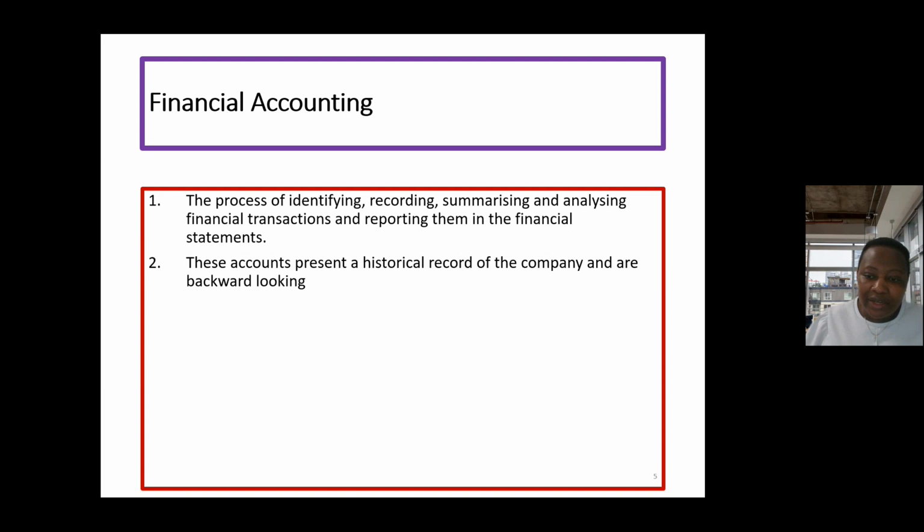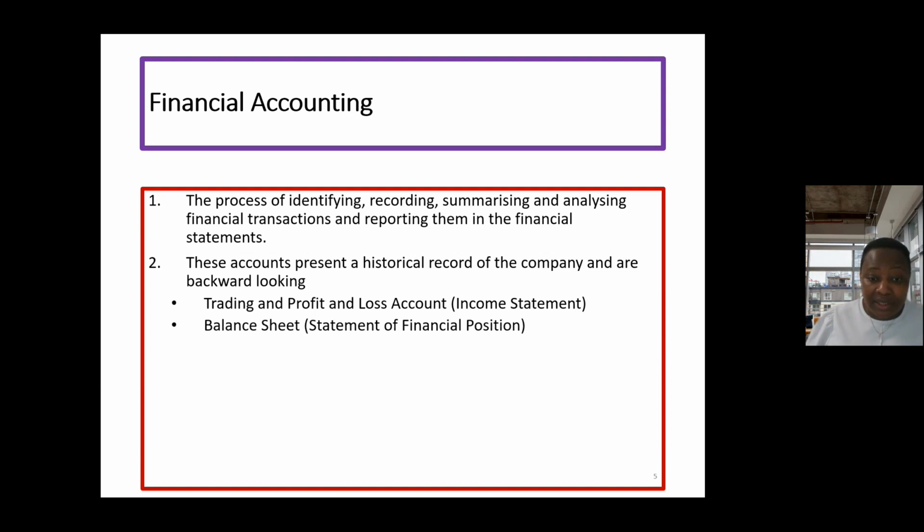What financial accounting does is that it looks at the past. So it looks at the historic record of our company, of our business. So it goes backward. So we're at the year end. So maybe our year end is December 2022. It looks at January to December to say, what has been done in this period. So it's looking backward. It's looking at past events. So that information would then be recorded in the financial statements that we have. We have a number of them. We could record them in income statements, statement of financial position. We could record them in cash flow statement. All of these statements, we'll look at them in subsequent videos.